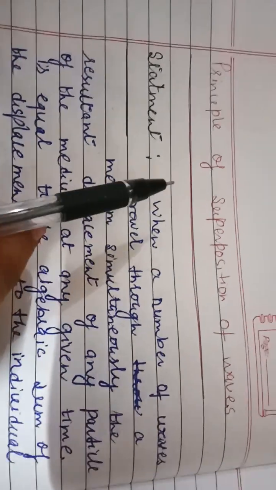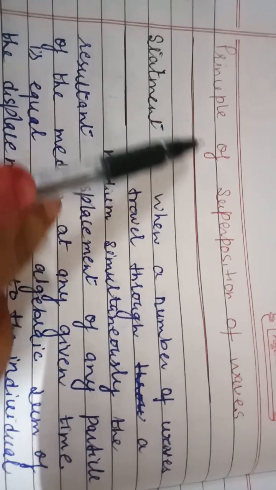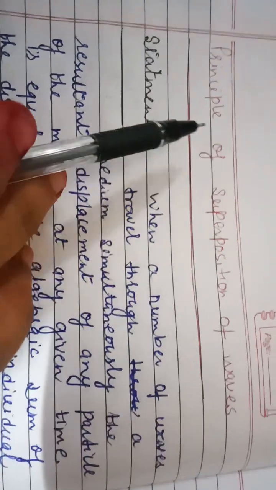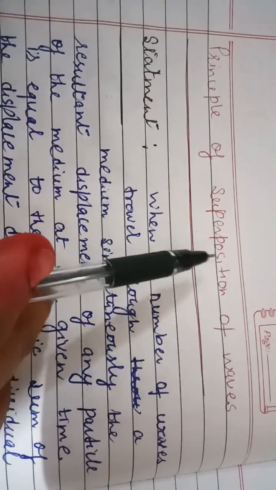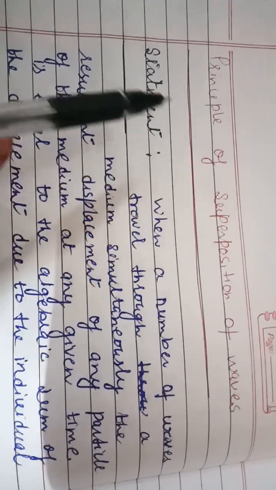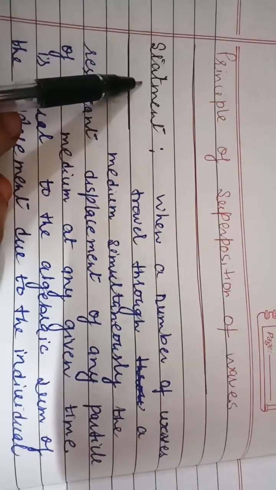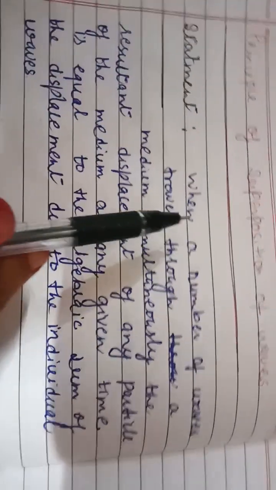Now, children, this is a very important topic of this chapter. That is the principle of superposition of wave. You will follow this topic in class 12th also. So it's very important to understand this topic. Now, first of all, what is the principle of superposition of the wave? So, what is the statement of this wave?